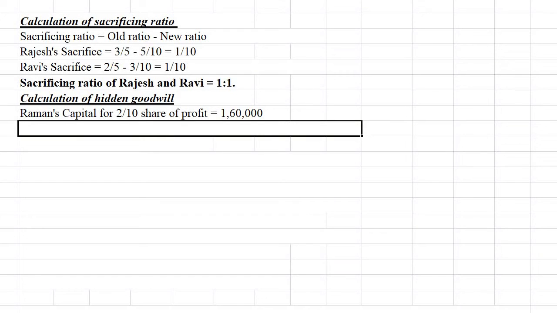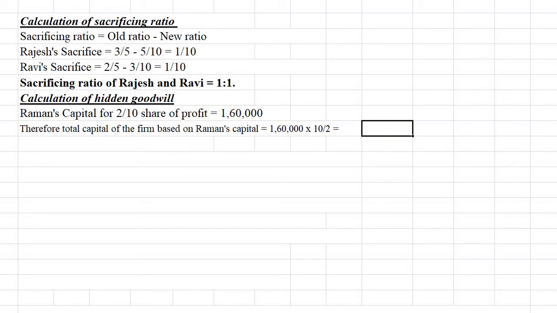Total capital of the firm, how can we calculate it? You can multiply this 1,60,000 with the reciprocal of Raman's share of profit. So if 2 by 10 share is 1,60,000, what is the total share? Total share is 10 share. So the total capital of the firm based on Raman's share of capital is 1,60,000 into 10 by 2. That means we will get 8 lakh.